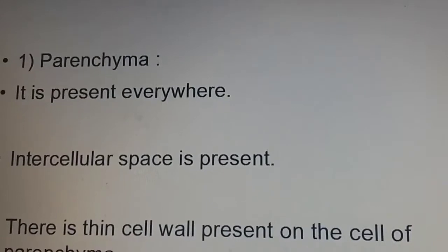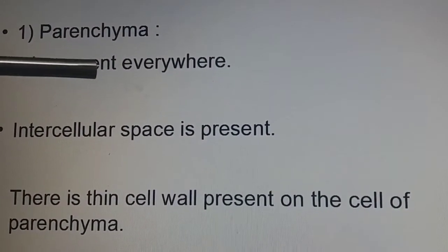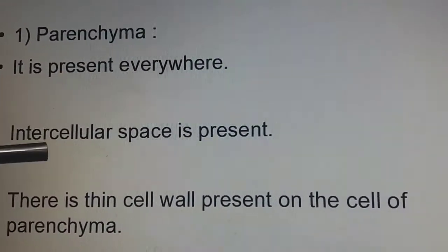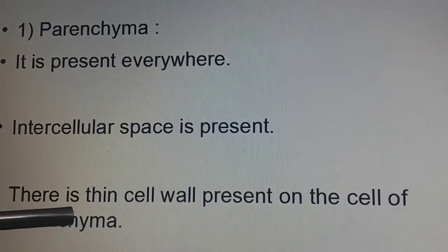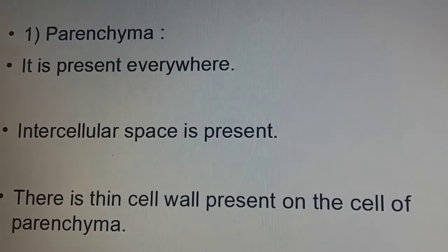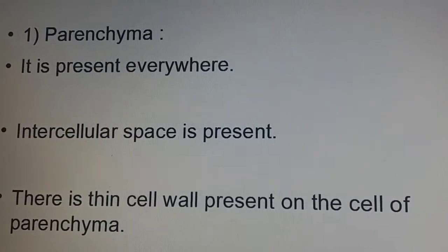Then moving on to the description, parenchyma is present everywhere in the whole plant body. Intercellular space is present, and the cell wall of the parenchyma is very thin. If you want to see the diagrams again, you can move the video backward and see.